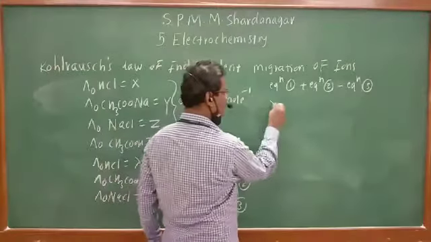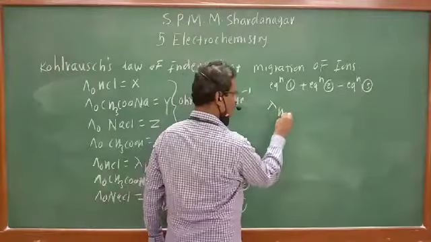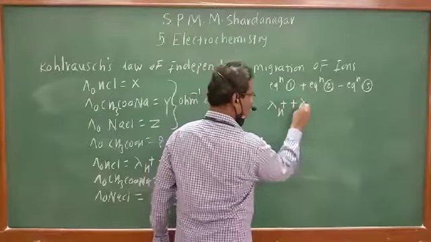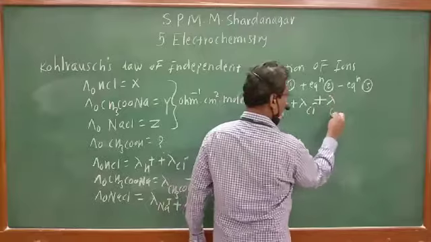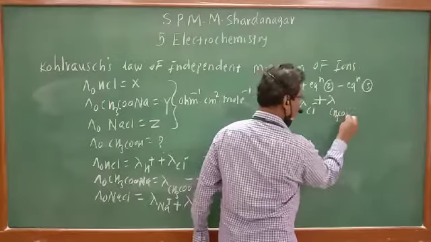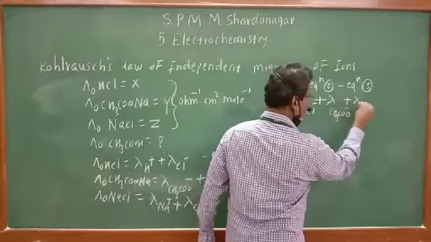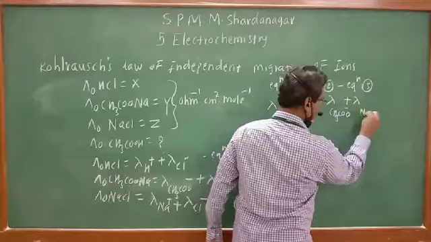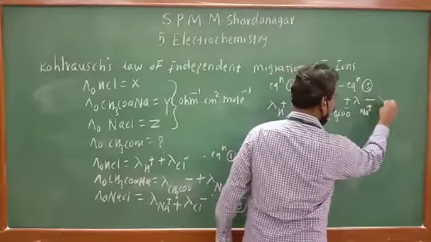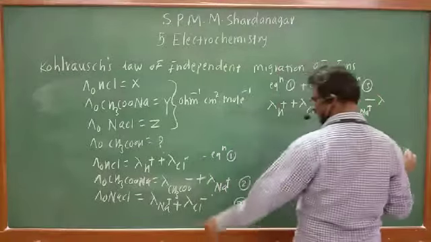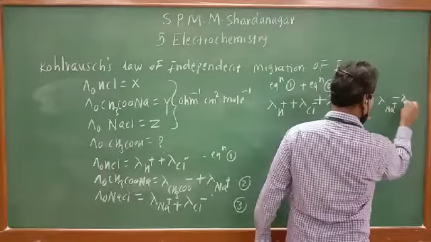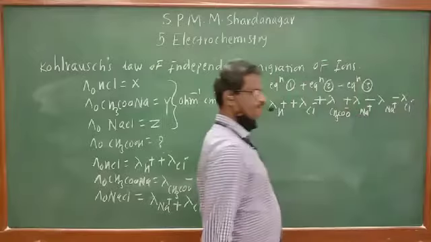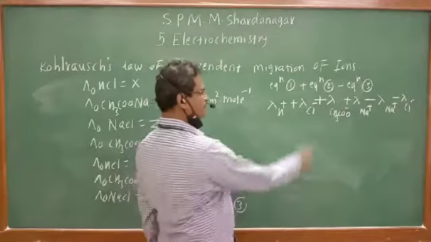So what does it become? Lambda of H+ plus lambda of Cl- plus lambda of CH3COO- plus lambda of Na+. Now minus equation 3: lambda of Na+ minus lambda of Cl-. Cancel the common terms.